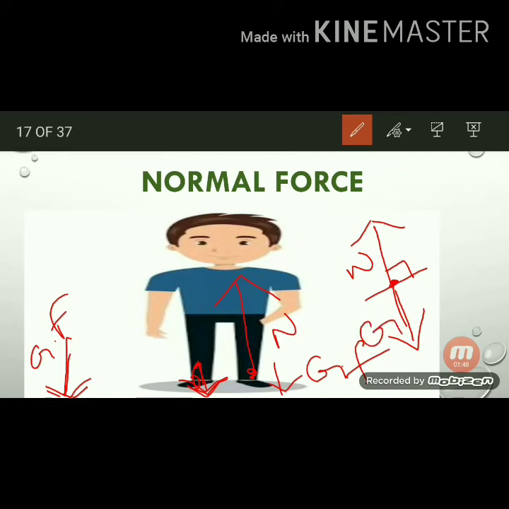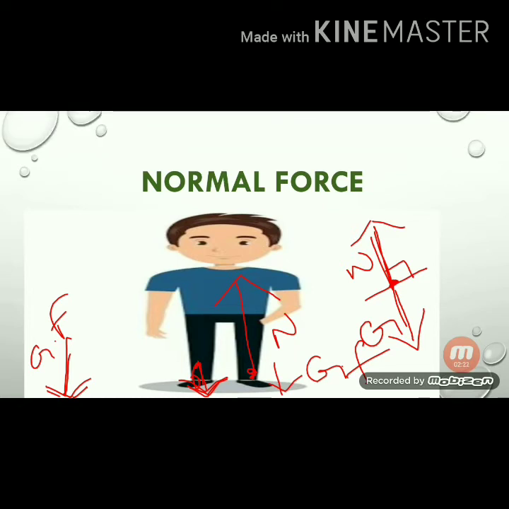Here the two forces are opposite and equal, so the man is at rest. If there is no normal force, due to gravitational force, the man would go into the earth. But here the normal force is supporting against the gravitational force. Because these forces are equal and in opposite directions, the man is stable.